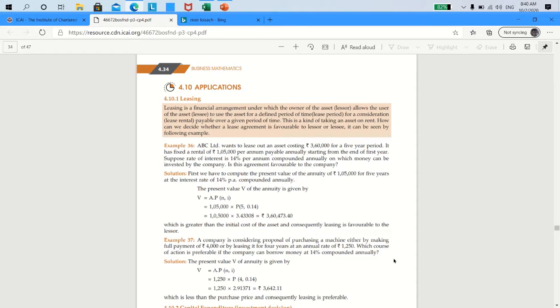Now, this is not comparable to 10 lakhs which is payable today. If you want to compare two things, they must be similar, of the same type.